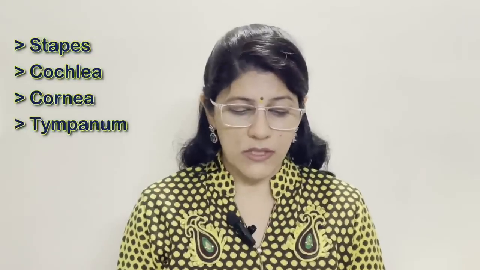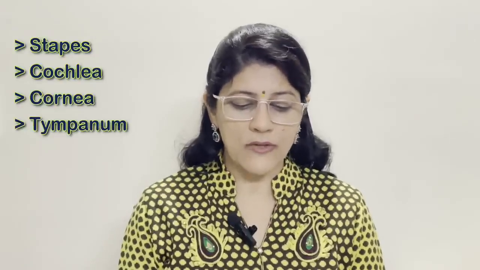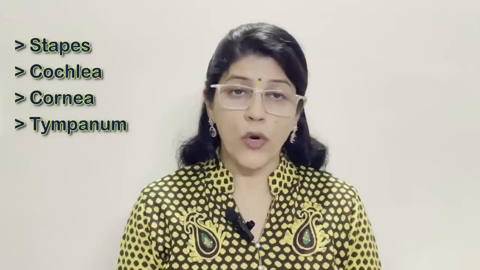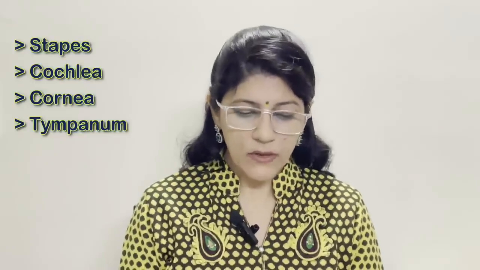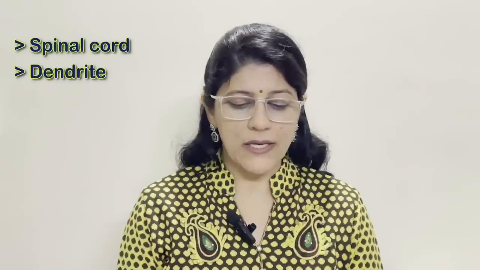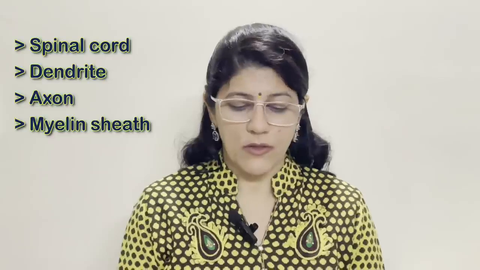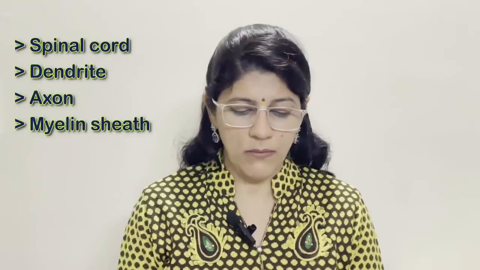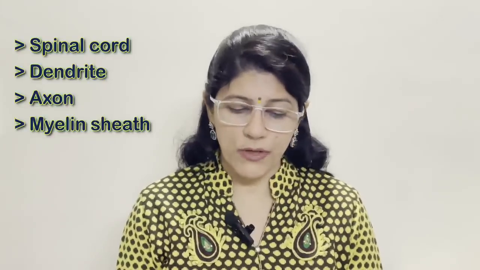Stapes, cochlea, cornea, tympanum. Cornea is the odd one term and others are parts of ear. Cornea is the part of eye. Spinal cord, dendrites, axon, myelin sheath. The spinal cord is the odd one term and others are parts of neuron. Hypermetropia, myopia, astigmatism and thalassemia. So the odd one term is thalassemia because it is related with blood. It is a blood abnormal disease. So others are defects of human eye.